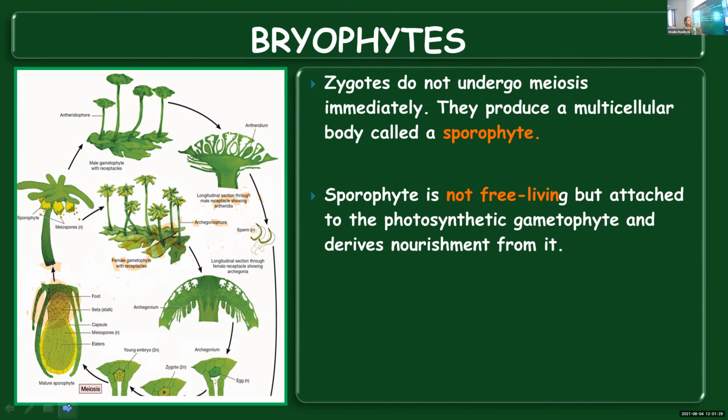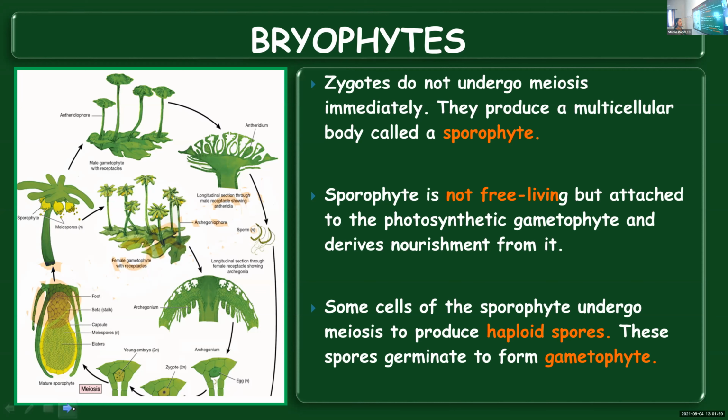In this case, sporophyte is not free living. They don't have a free existence or independent existence. They'll remain attached to the gametophyte, which is green in color and which can carry out photosynthesis. So sporophyte will be obtaining nourishment from the gametophyte. That is why they are not having an independent existence. So they'll remain attached to the gametophyte.